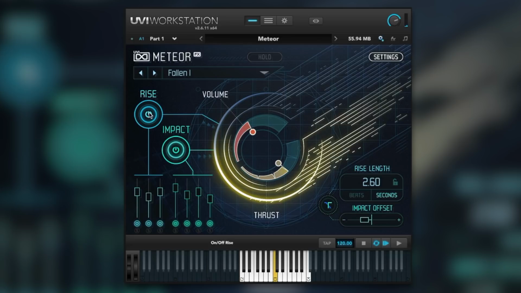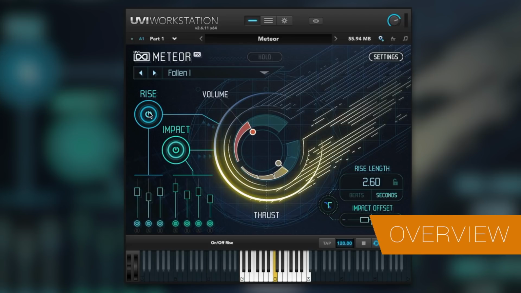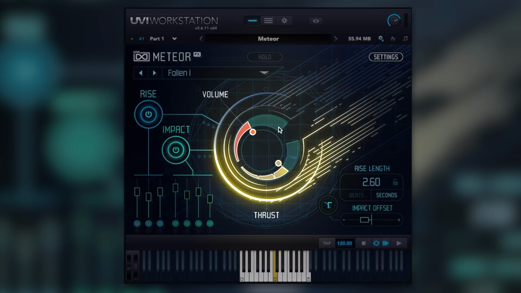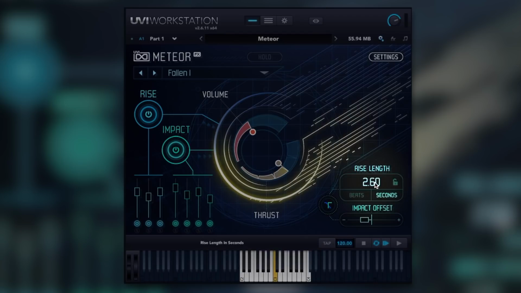Very, very cool. Now let me just show you around the GUI and then I'll share some of my thoughts on Meteor later in the video. So this is the main page. Got a very cool graphic in the middle here of a meteor coming towards Earth, I imagine. We've got rise length. So rise at the top here. Change the length of that. Let's put it up to 4 seconds. Let's listen to that sample again.